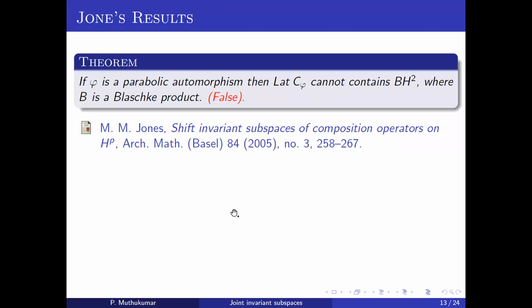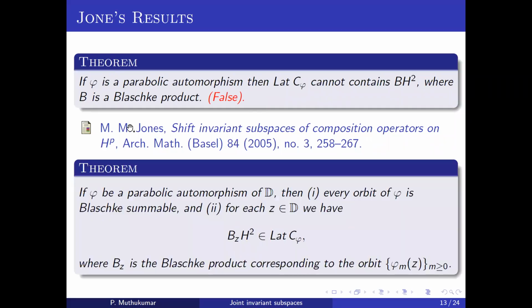And in 2005, Jones considered the joint invariant subspaces of composition operators, that means the invariant subspaces which are common to the composition operator and the multiplication operator. In his paper, he gave one result: when phi is a parabolic automorphism, then the invariant subspaces of C_phi cannot contain B times H2, where B is a Blaschke product. But indeed, this result is false. In our recent paper, we corrected it.